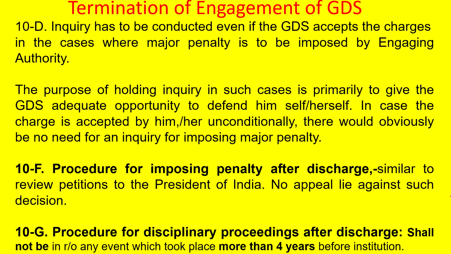Procedure for imposing penalty after a discharge. Even after a discharge, if a penalty should be given, that can be given. It is similar to that of review petitions to the President of India. That means the petition will be sent to the President of India, and a decision will be taken by the President. And no appeal lies against such a decision. Once this decision has been given by the President of India, there shall be no appeal. No appeal can be filed by the GDS.